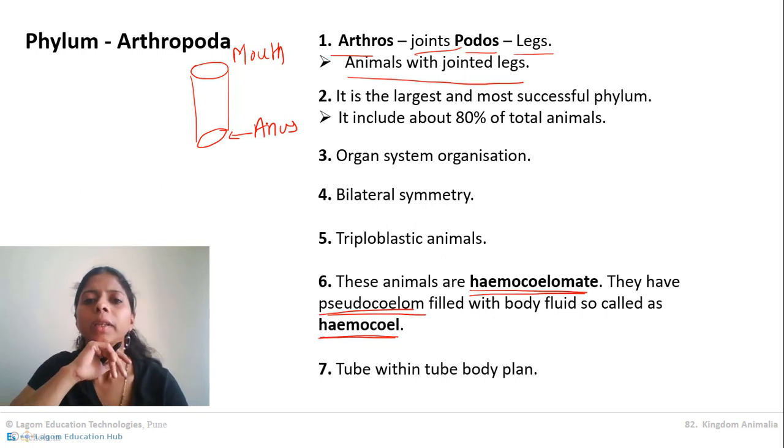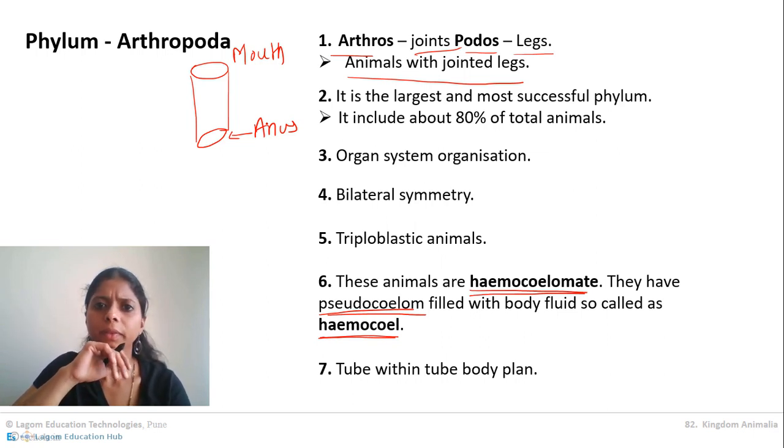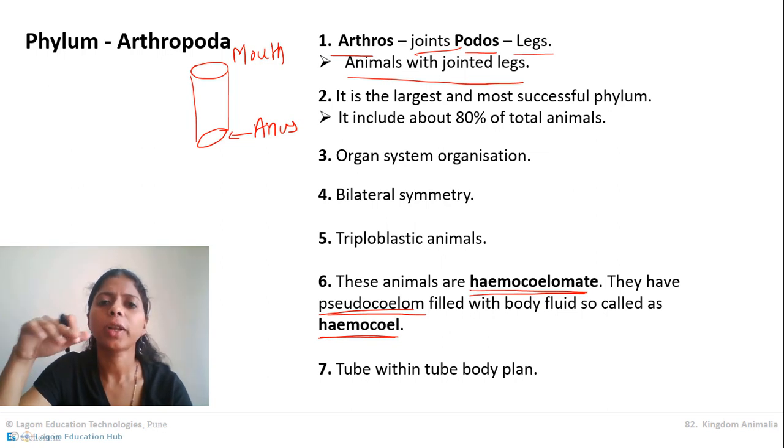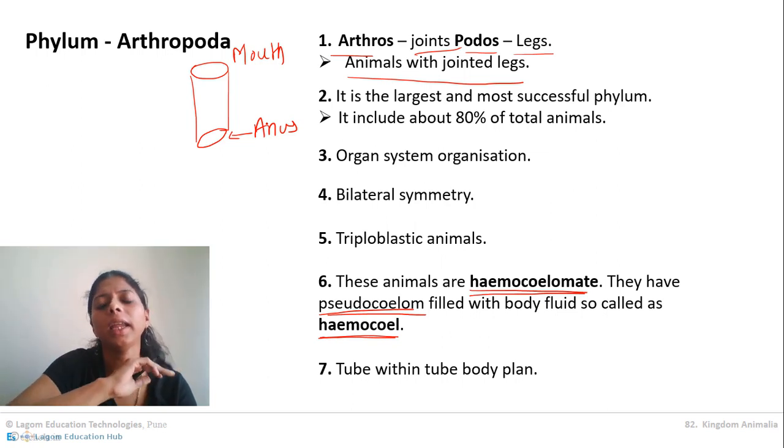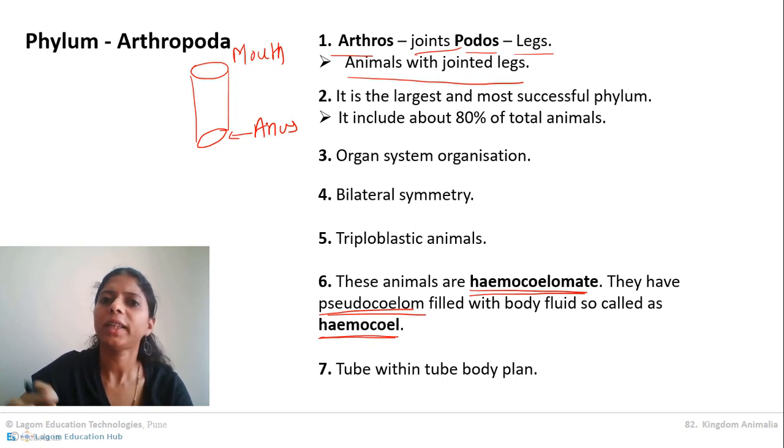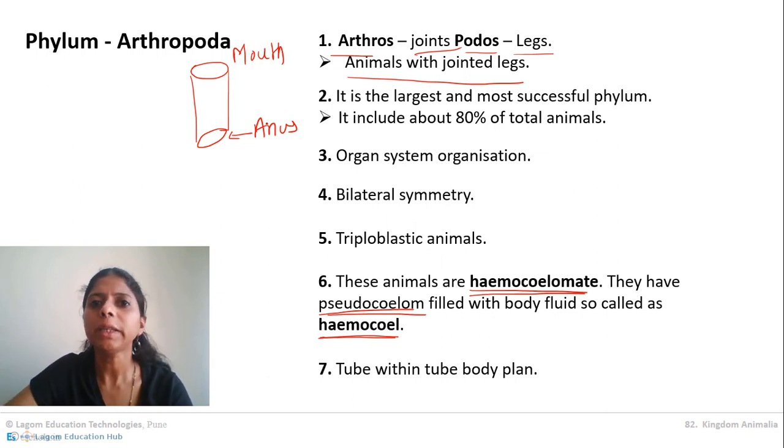Now one more thing which is not given in your book, but you need to remember it. When we consider arthropoda, different animals of arthropoda can stay in any environment. Suppose we enter the aquatic environment, whether it is river or sea water, we will find a different type of arthropoda.